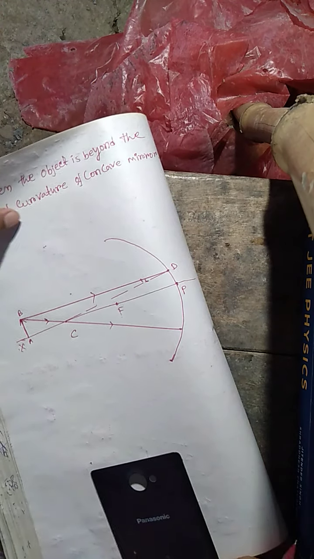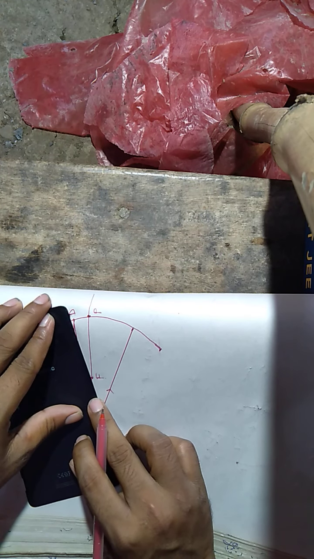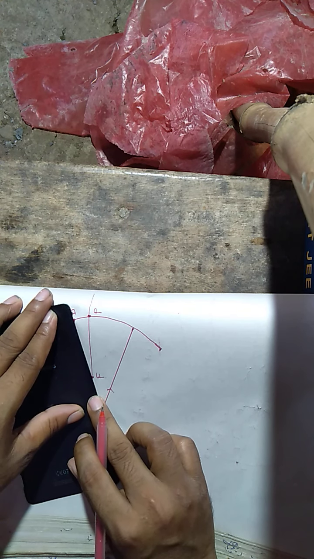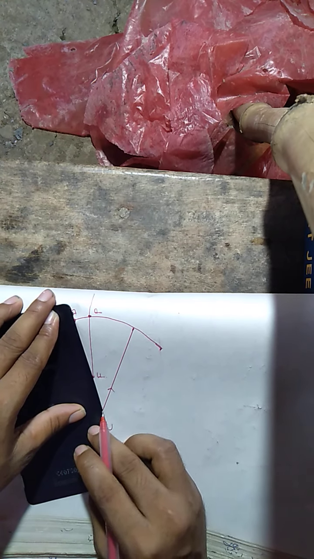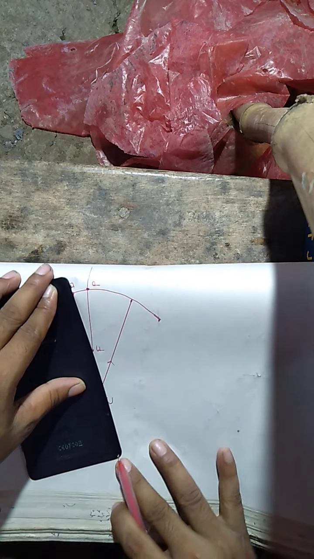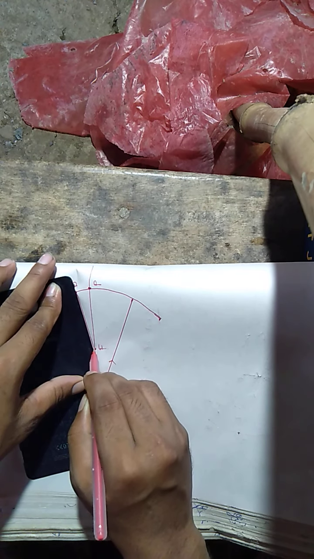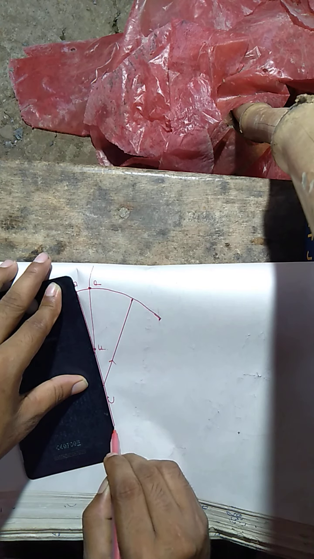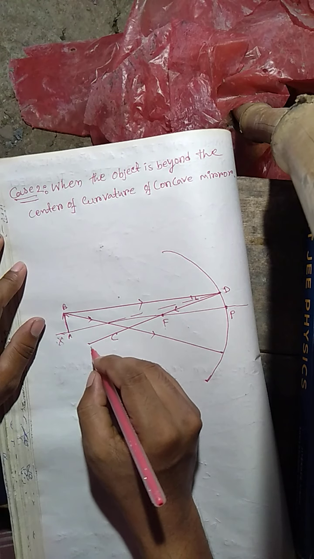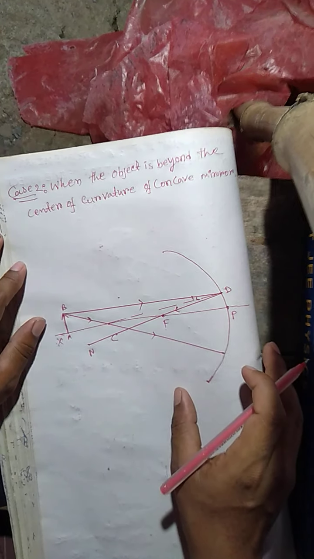So the angle of reflection must be drawn in such a way that it is equal to the angle of incidence. If you draw the reflected ray passing through the principal focus, you can see that the angle of reflection is equal to the angle of incidence. So we draw the reflected ray here. This is the reflected ray, and we give it a name: DN. DN is the reflected ray for the incident ray BD.